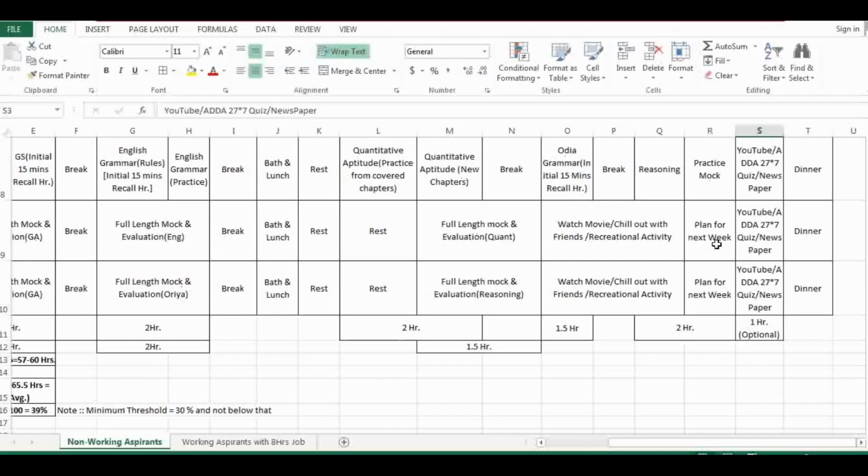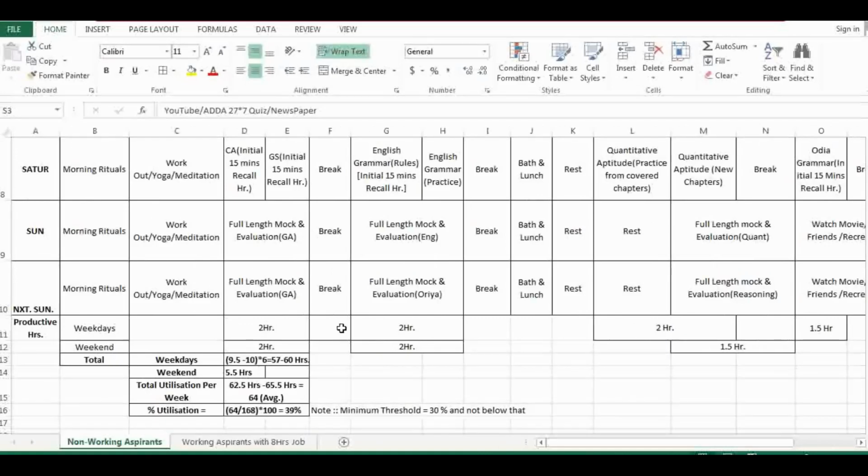In individual subjects you need to plan it very carefully. Then the same thing, okay. And the next week, in place of English, you can appear for a mock of Odia. Then in place of quant you can go for reasoning, and the same thing continues. So if you see that effective